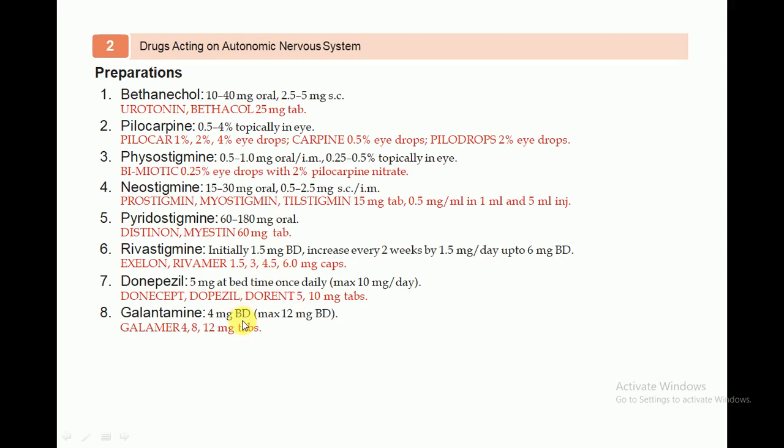It should not be increased beyond this; do not exceed. Other available brands come as 4, 8 and 12 milligram tablets. So these are the preparations available in different doses, and you will have to memorize all these doses by fingertips.